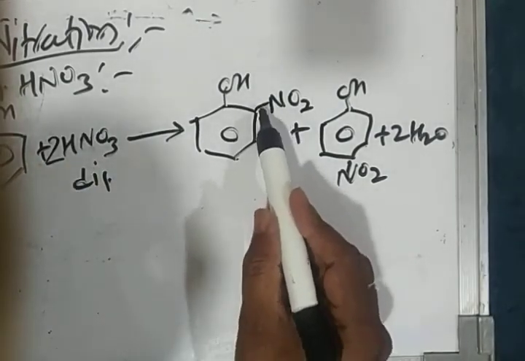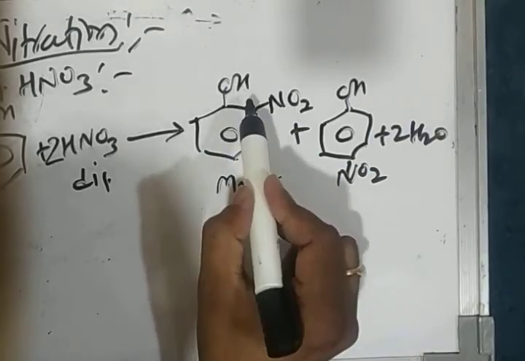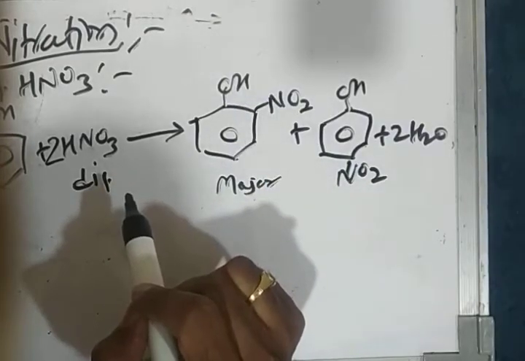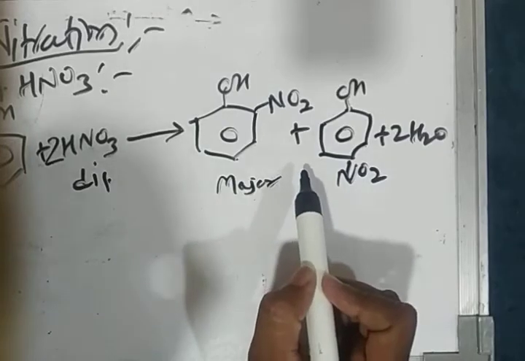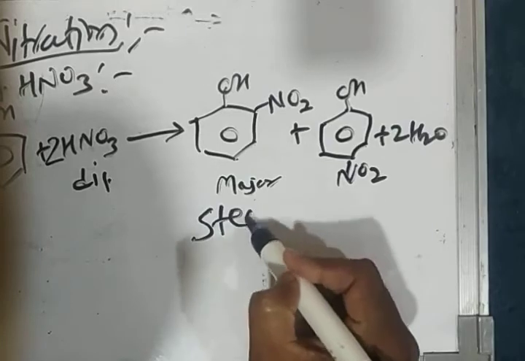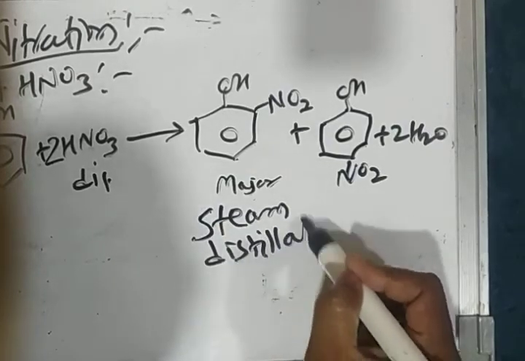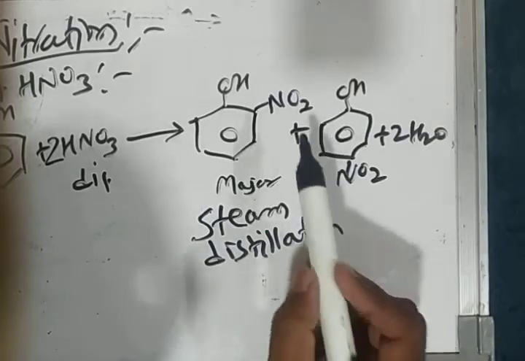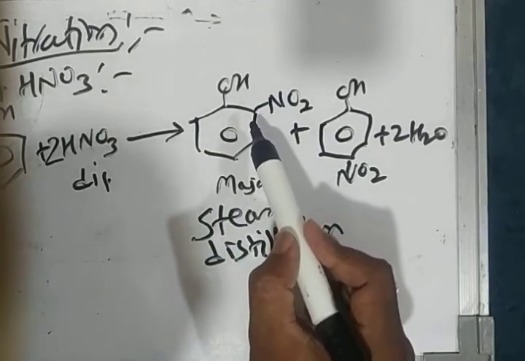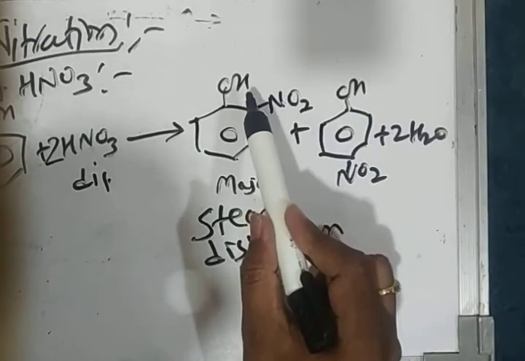Here, this orthonitrophenol is the major product due to intramolecular hydrogen bonding between NO2 and OH group. These two compounds can be separated from each other by steam distillation process, because this orthonitrophenol is steam volatile due to presence of intramolecular H bonding between these two groups.